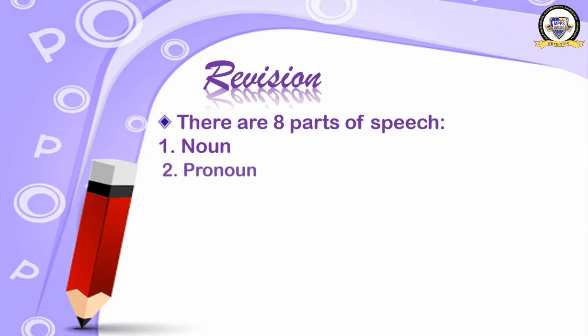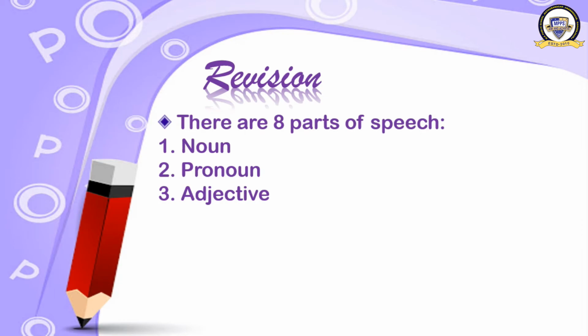Number 2, pronoun. What is pronoun? The word used in place of noun like he, she, it, they, we, etc. Number 3, adjective. What is adjective? The word which tells us about the noun like beautiful girl, handsome boy, red apple, tall tree, etc.